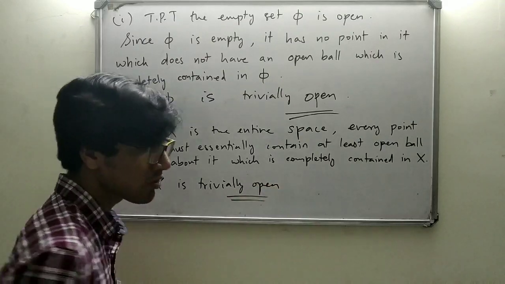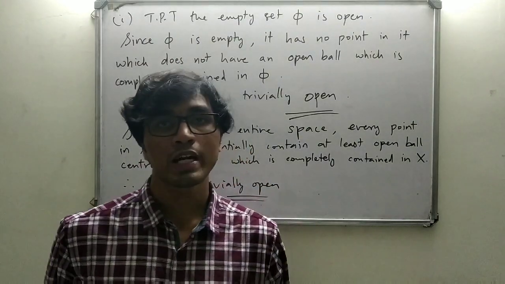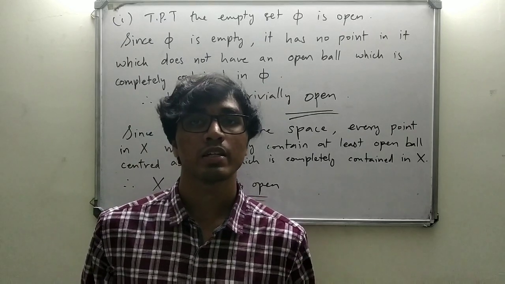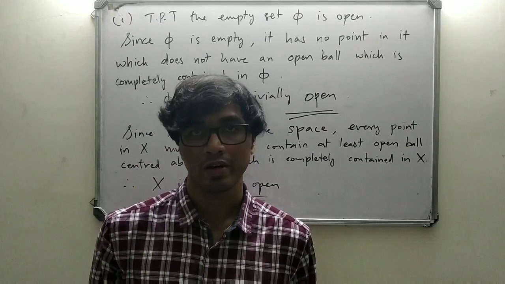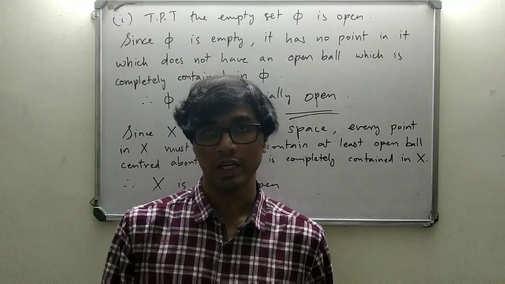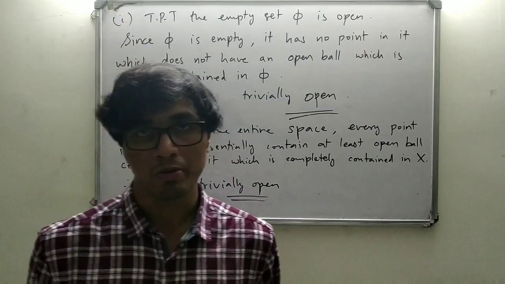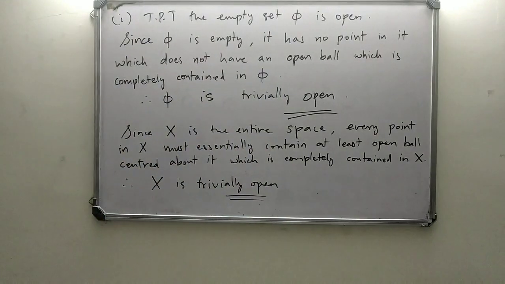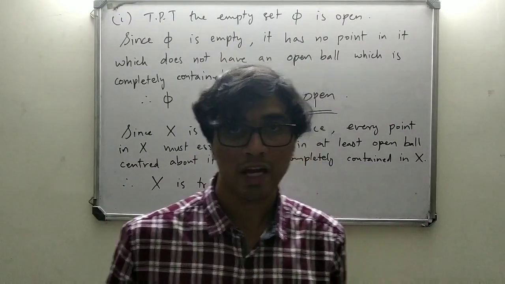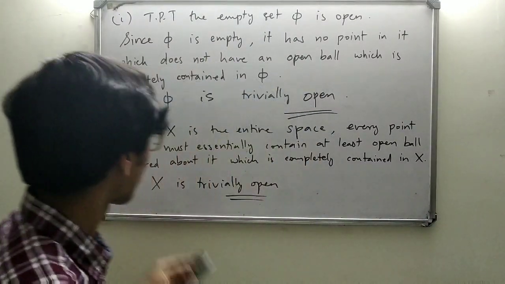How do you prove that a set is an open set? We prove that every point in that set has at least one open ball which is completely contained in the set. If that is the case, then the set must be open. So that's what we did there. Next we should prove that the union of any family of open sets is open.